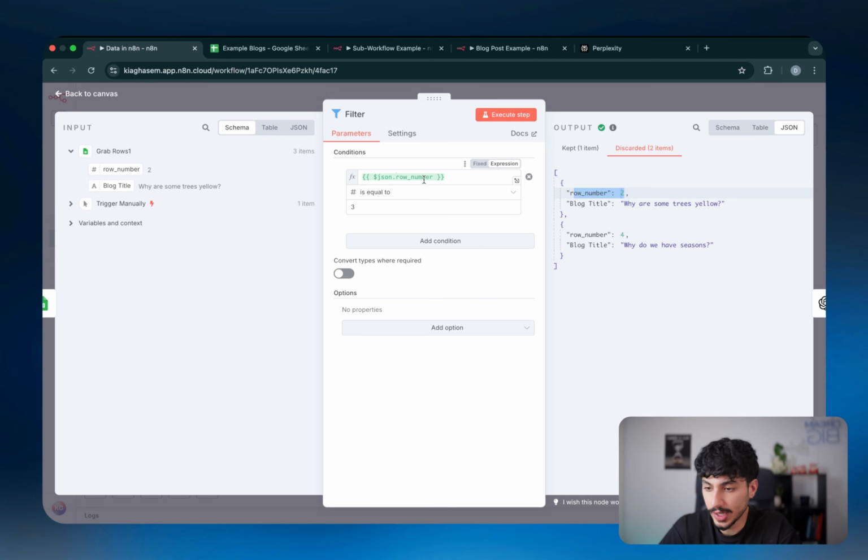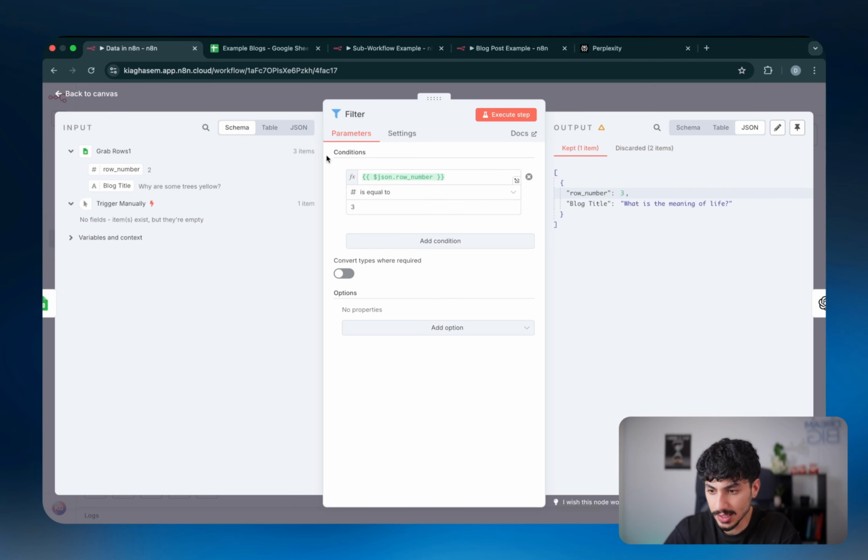And when you want to create a filter, all you have to do is choose the variable you want to filter by dragging it into the top field. So let's say row number. If I drag it in here, as you can see, it turns into a value, number 2. So now realistically, what n8n is seeing, it's saying, is number 2 equal to number 3? That's because the first item has number 2 and it's not equal to number 3, and that's why we discarded it. And then once it gets to the second item, it will say, is this value, which is number 3, equal to number 3? It's going to say yes, and then it's going to keep it.